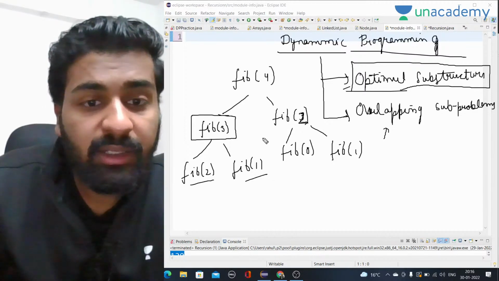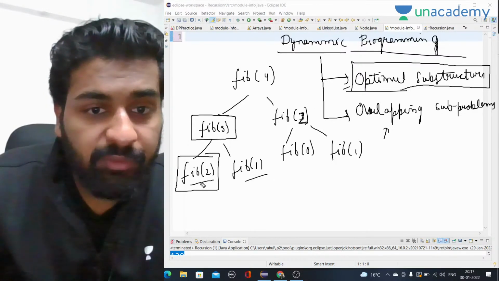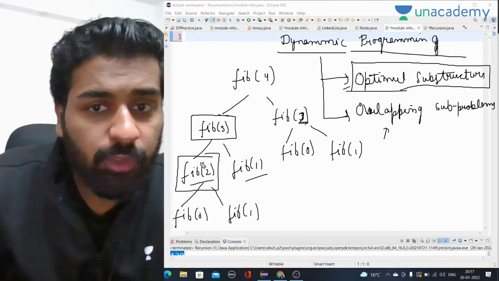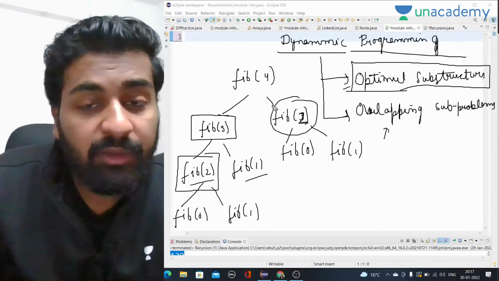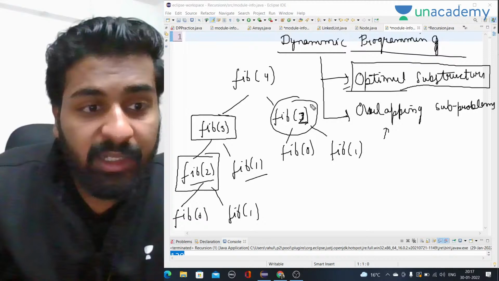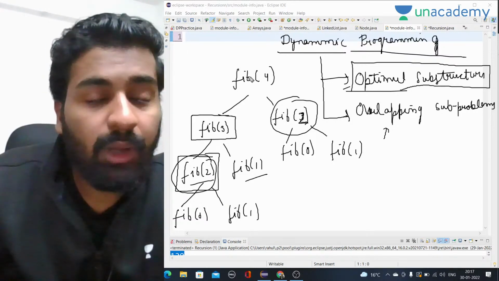But you can see here that we have calculated Fibonacci of 2, that is, from Fibonacci of 0 and Fibonacci of 1. So we have already calculated Fibonacci of 2, but on the right side you can see that we are again doing the same thing. We are again calculating Fibonacci of 2 when we have already calculated it once, right? So how does it work?